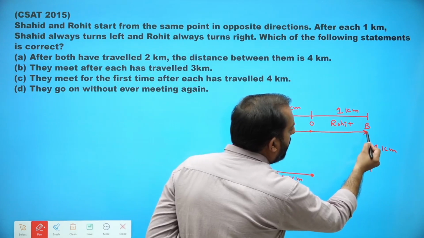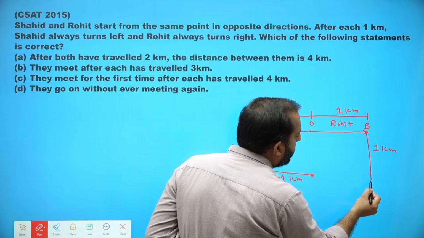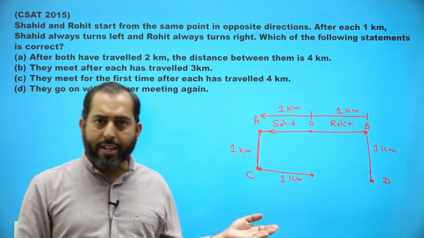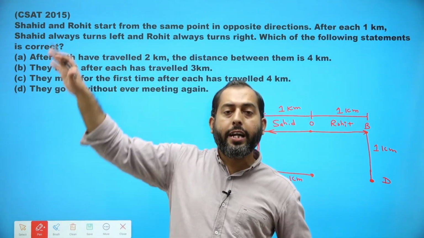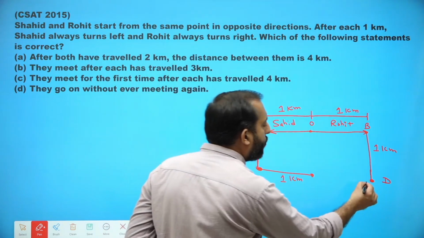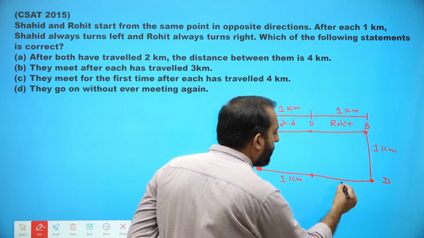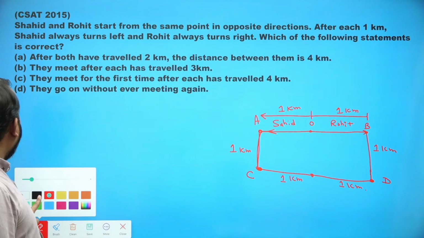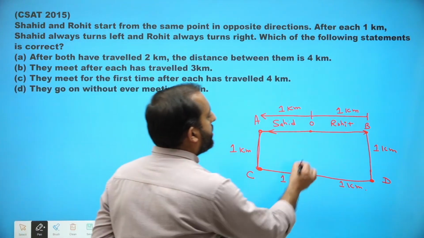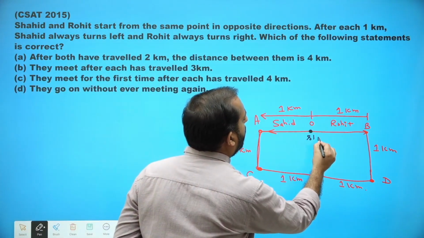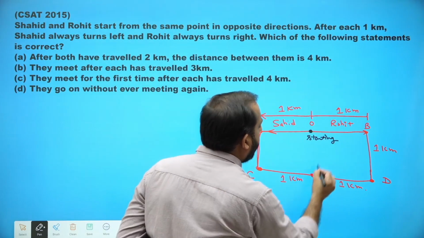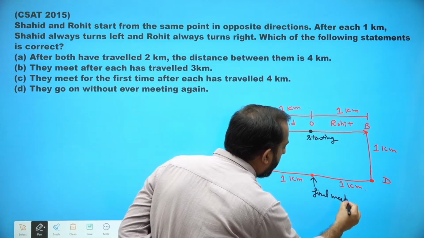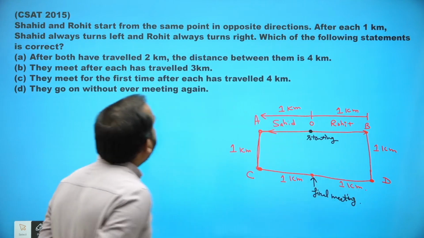And from point B, when Rohit has taken a right turn, let's say after traveling 1 kilometer he reached point D. At point D, Rohit will again take a right turn and he will travel for 1 kilometer. So definitely this O was their starting point and this is their final meeting point.